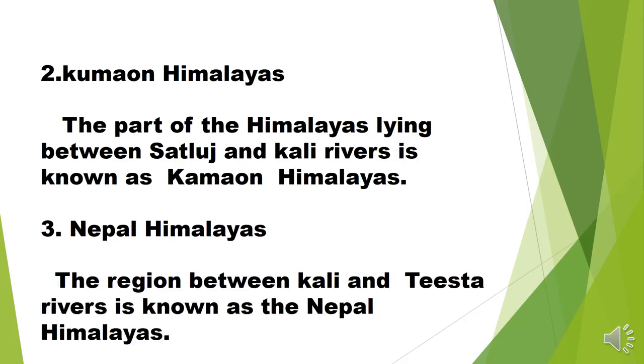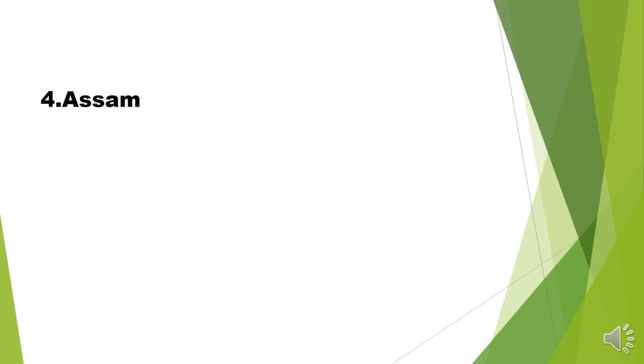And third is Nepal Himalayas, the region between Kali and Tista. Tista River originates from Sikkim. So those areas lying between Uttarakhand and Sikkim are called Nepal Himalaya, because this area is covered by Kali River and Tista River. Next part is Assam Himalayas.